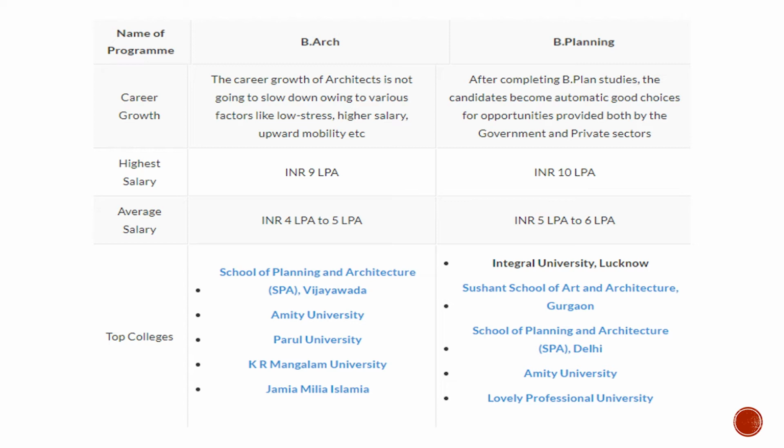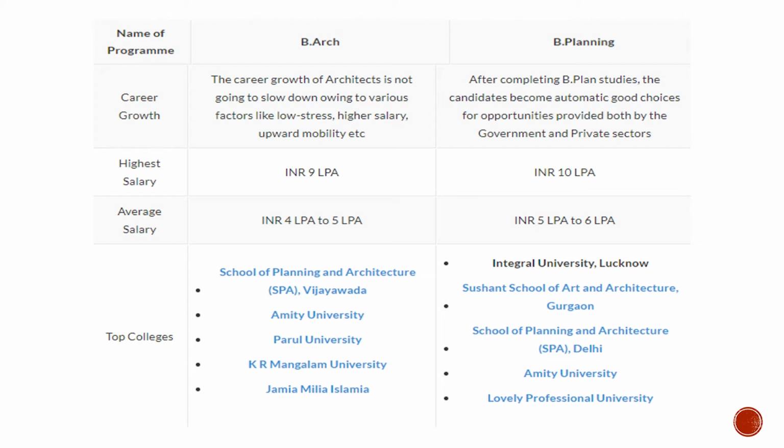And if I talk about the B.Plan, it says that after completing B.Plan studies, the candidates become automatic good choices for opportunities provided by both the government and private sectors. So in short, you will have both the options. You have full opportunity to get into private, and you have full opportunity to get into the government sector.